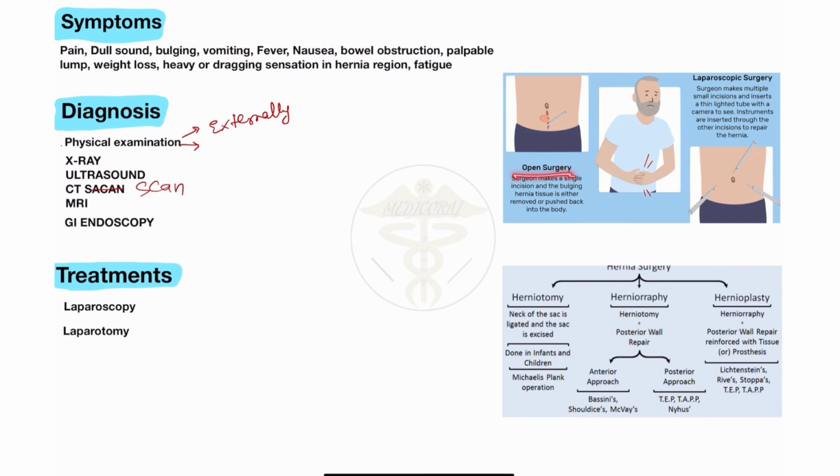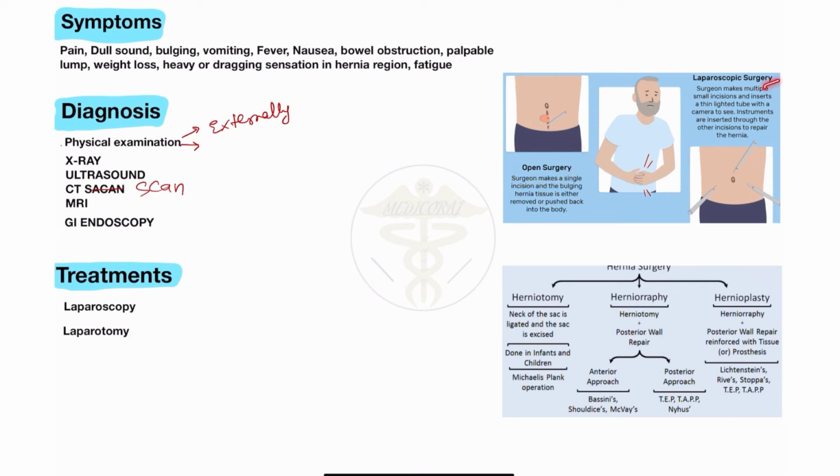So open surgery, also called laparotomy: the surgeon makes a single incision, and the bulging hernial tissue is either removed or pushed back into the body. In laparotomy for hernia, the bulging hernia tissue is removed by cutting the region where the hernia occurs, or it may be pushed back into the body if there is no more protrusion and the omentum is no longer large. So these are the open, or laparotomic, type of surgery.